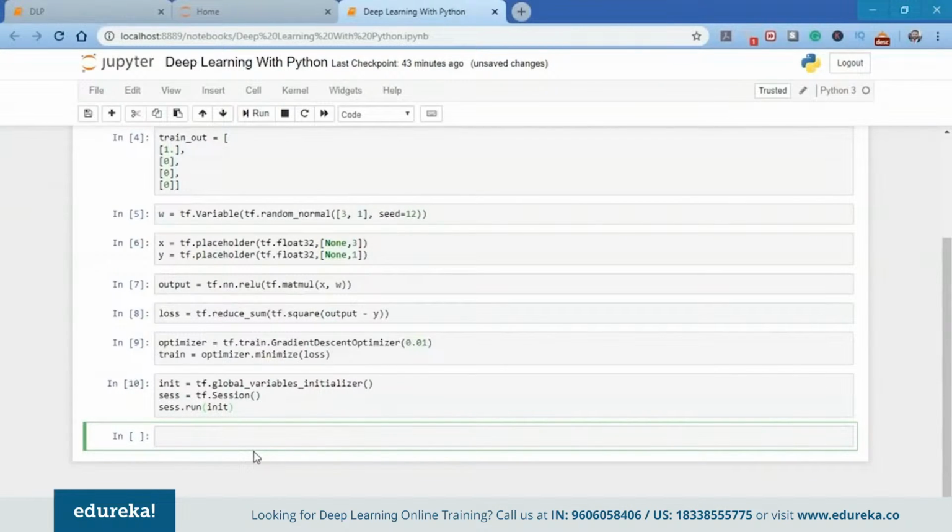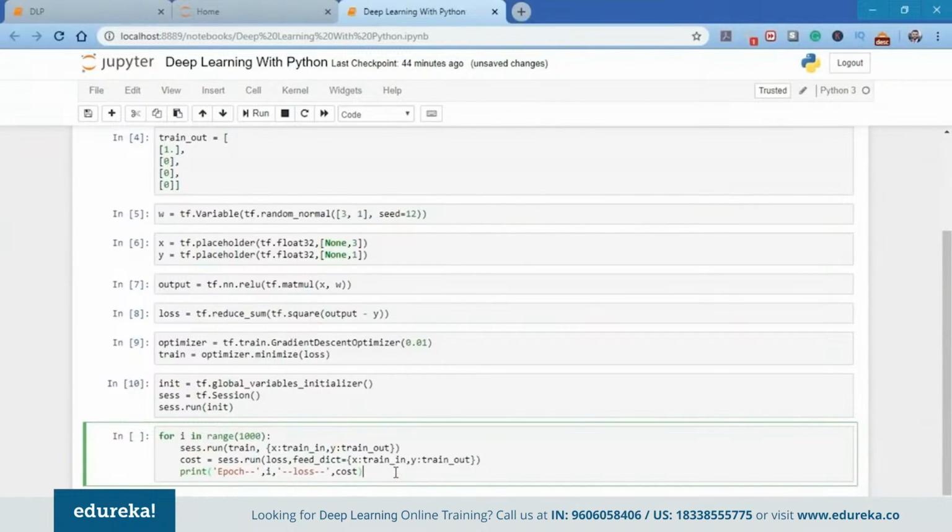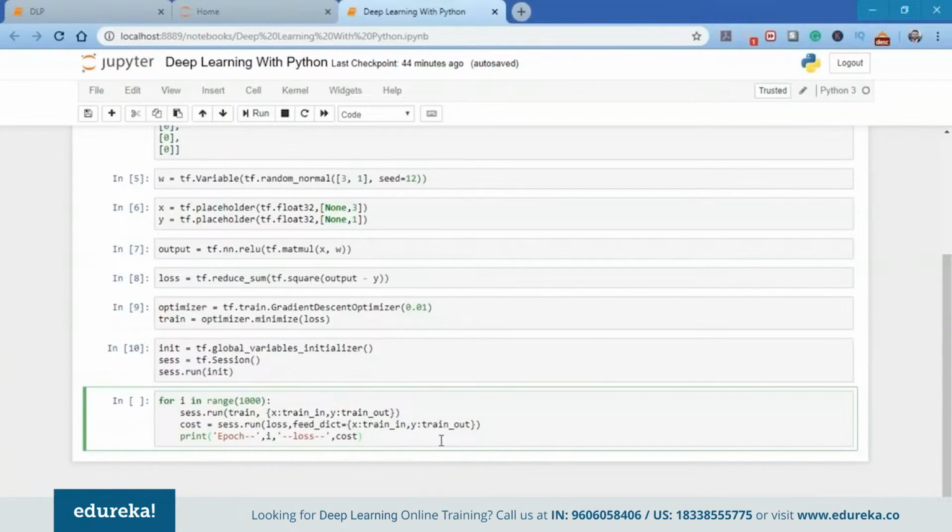So now I need to train our perceptron, that is, update the values of the weights and bias in successive iterations to minimize the error or the loss, which is our main goal. One important thing to note here is that when we talk about deep learning models, there are certain hyperparameters to work on. For example, we have epochs, we have the learning rate. As you learn more about deep learning, about the convolutional neural network or the recurrent neural network, you'll learn there are a lot of other hyperparameters involved there also.